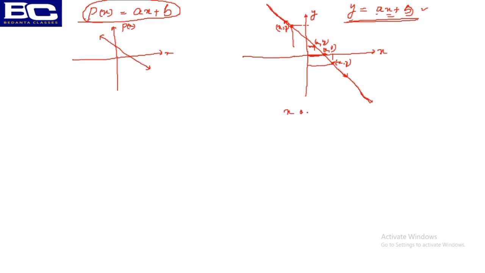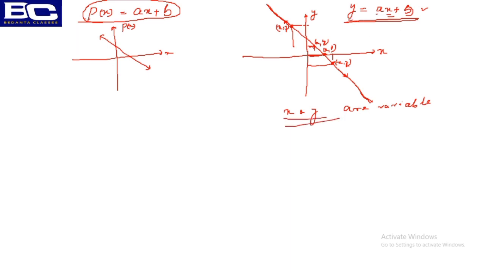It means the value of x and y here varies at every point. It changes. The x value here and the x value here and the x value here, the x value changes at every point. So x is a variable. Similarly, the y value also changes at every point. That's why y is a variable. So x and y both are variable.